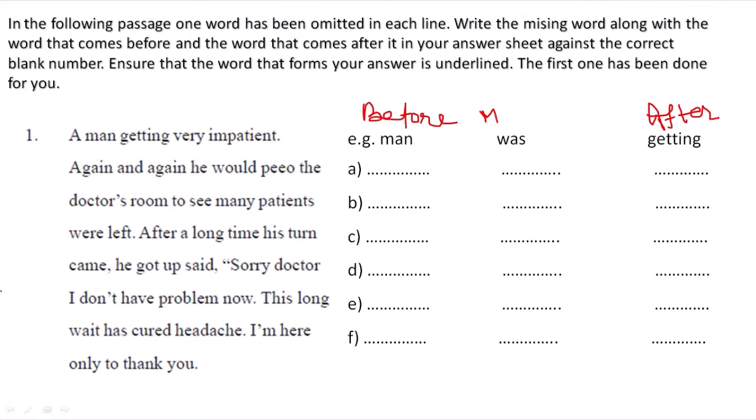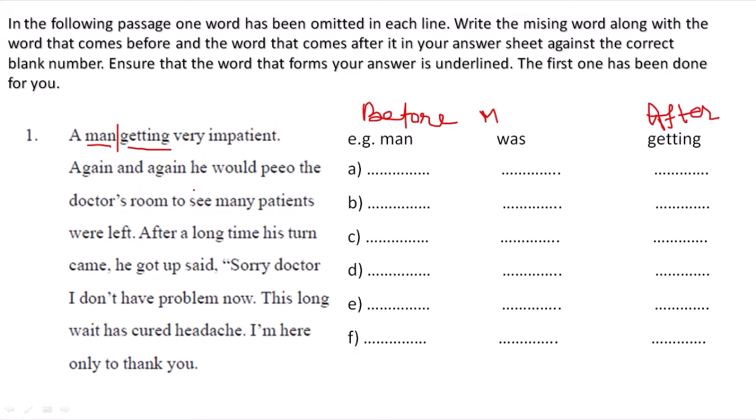The first sentence: a man getting very impatient. Here one word is missing, and the word is was. Before the missing word is man and after the missing word is getting. So under before: man, missing word: was, and afterward: getting.